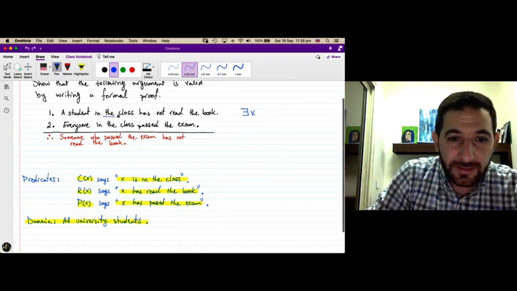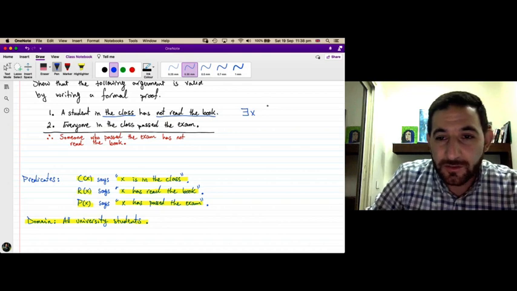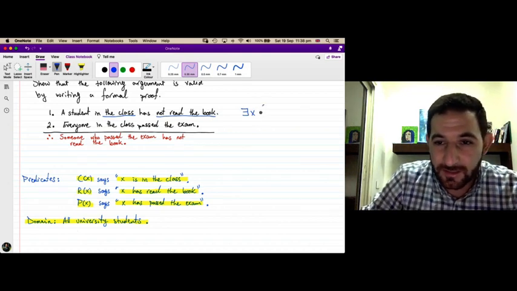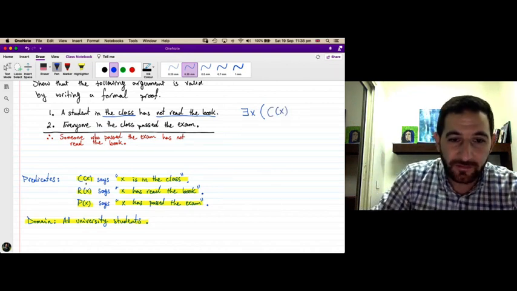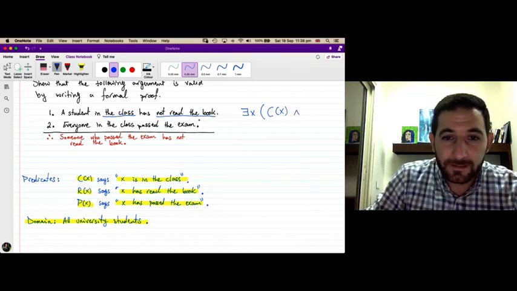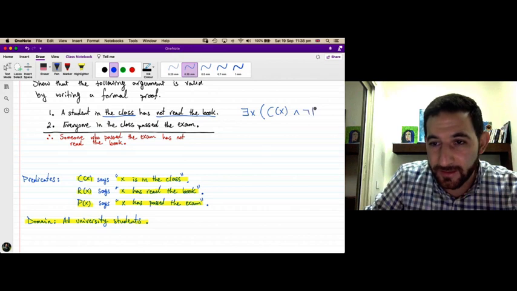I want to say that this student is in the class we are considering and did not read the book. So there is an X, there is a university student such that this X is in the class, so C of X, and did not read the book. Read the book is R of X, so not R of X. This is the first premise.